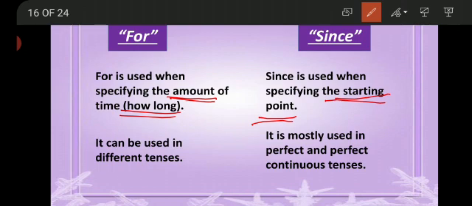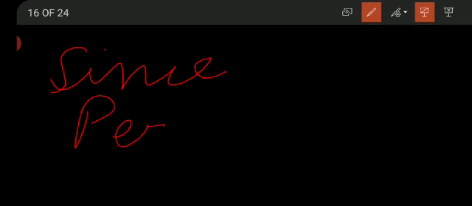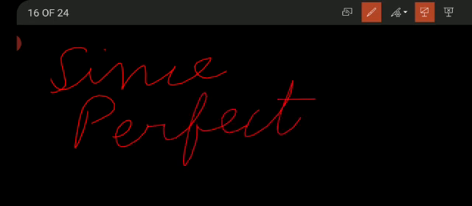For can be used in every sentence, in different tenses, in perfect tense or in present indefinite tense, but since is used in two types of sentences only, perfect continuous and perfect tenses. So keep this thing in your mind very clearly that since is only used in perfect tenses, or you may say perfect continuous tenses.